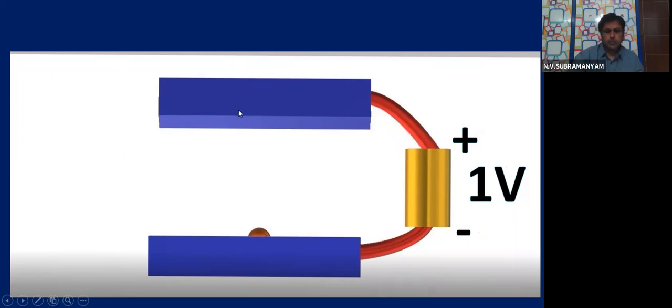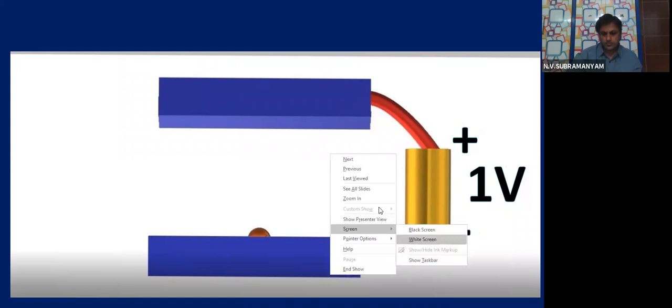So in between the positively charged plate and the negatively charged plate, just a minute, I will take a screen and explain. Now what is the connection we gave? We gave the connection like this. There is a battery. Just a minute.